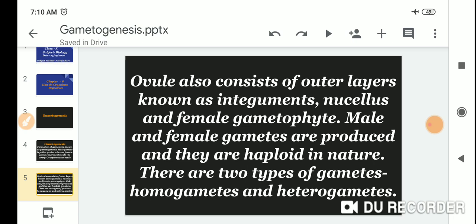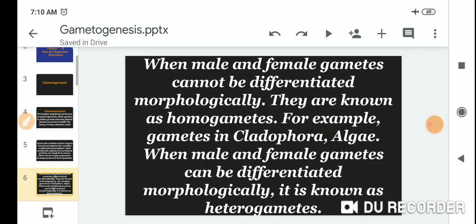There are two types of gametes: homogametes and heterogametes. When male and female gametes cannot be differentiated morphologically, they are known as homogametes, for example the gametes in Cladophora and other algae. When male and female gametes can be differentiated morphologically, they are known as heterogametes.